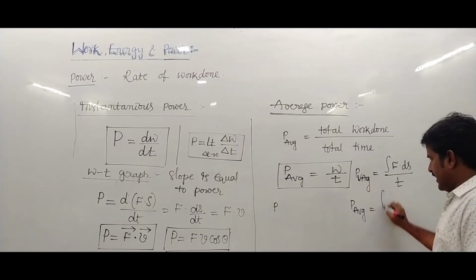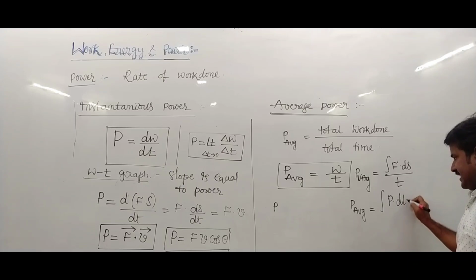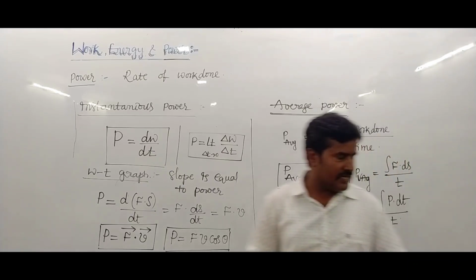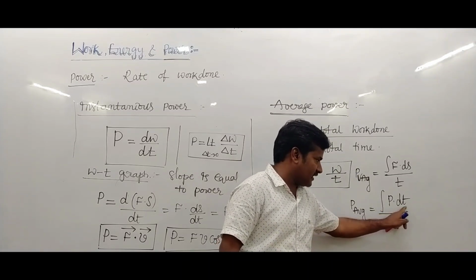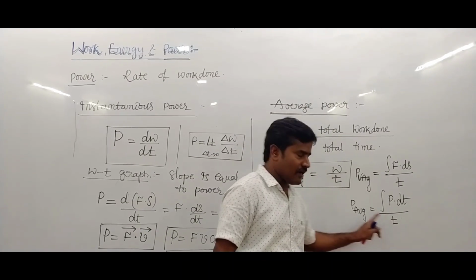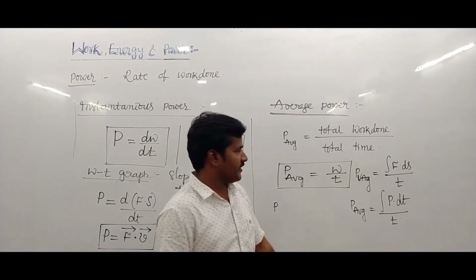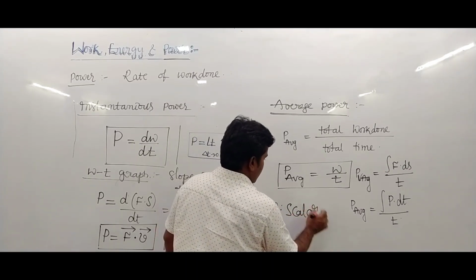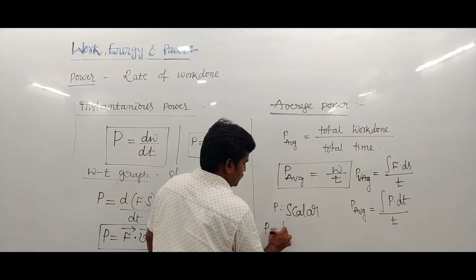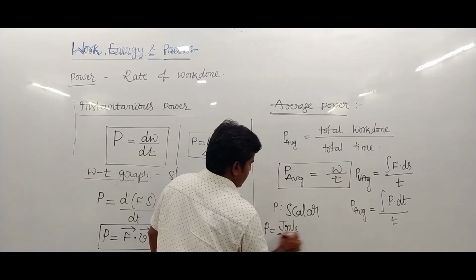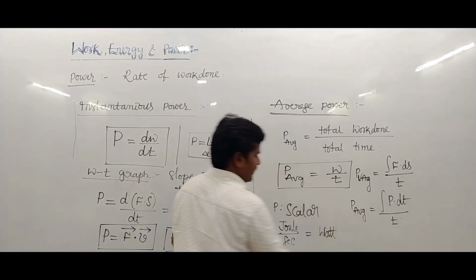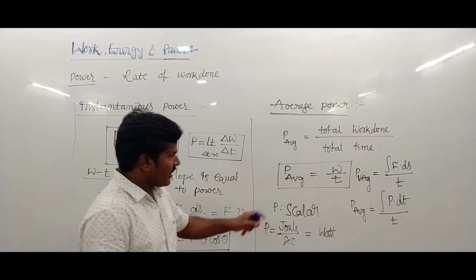It is written as the integration of P dt upon time, so P dt upon time. This is nothing but work upon time. That is called average power. Power is a scalar and its unit is joule upon second. It is nothing but watt. Watt is a unit of power.